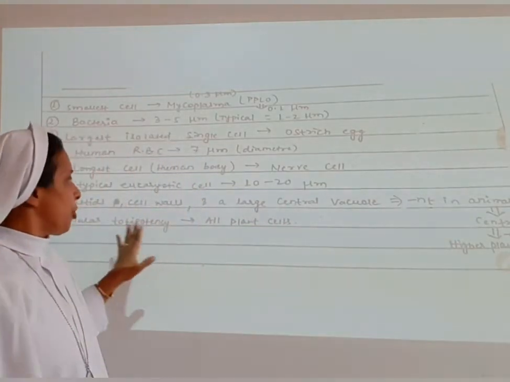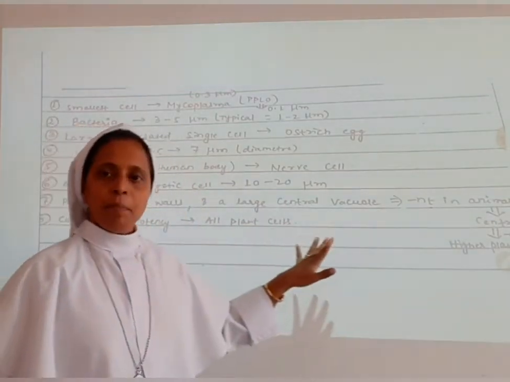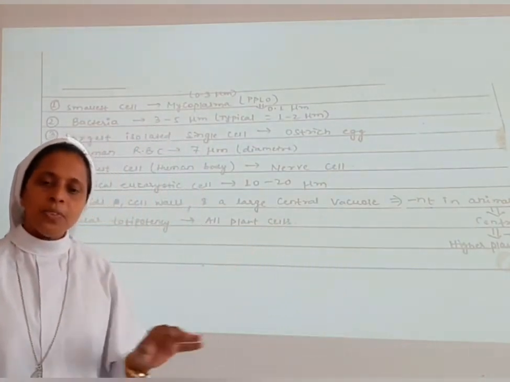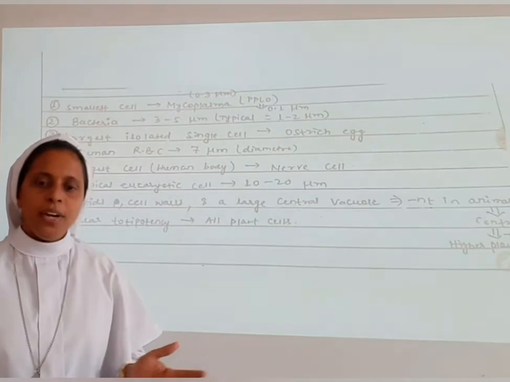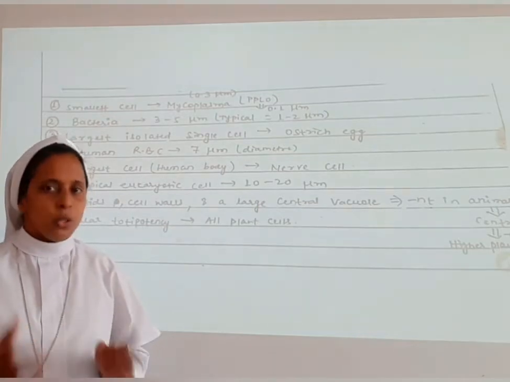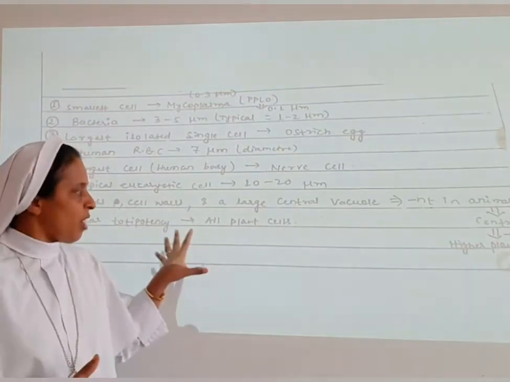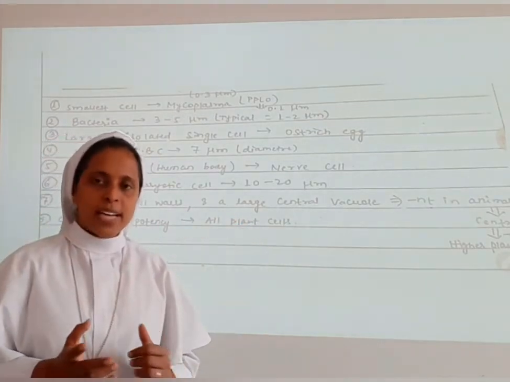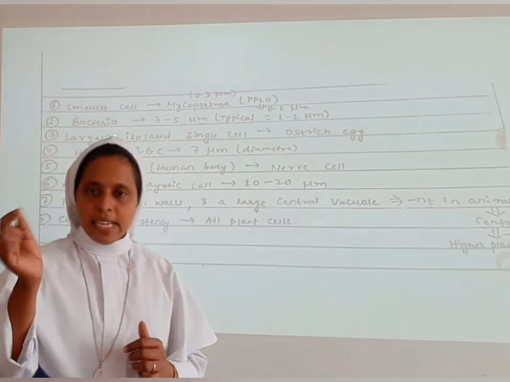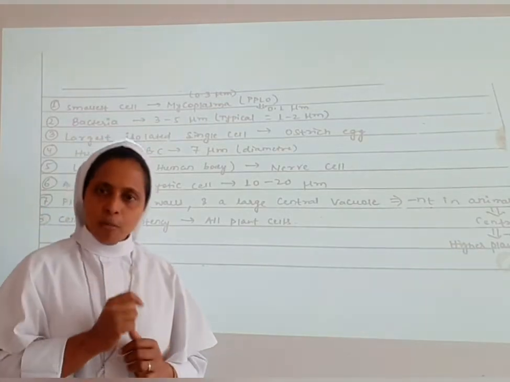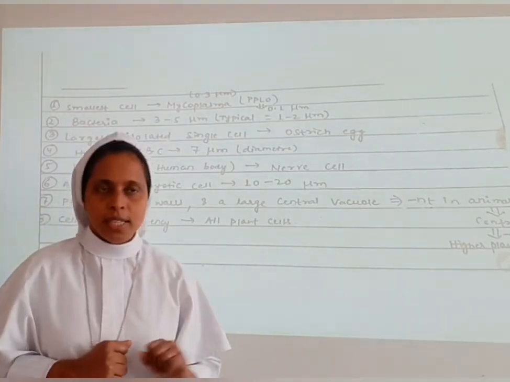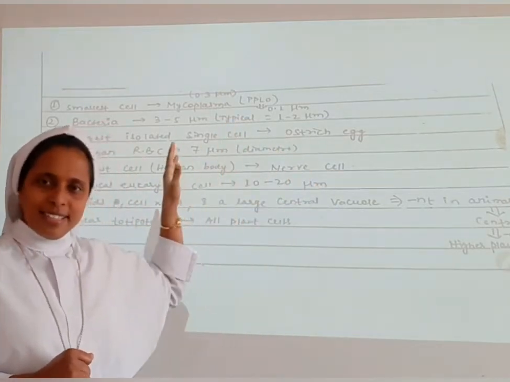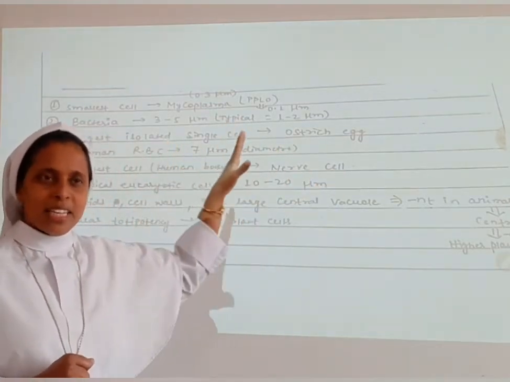Then cellular totipotency. In all plant cells you can see cellular totipotency. What is totipotency? From one cell we can make a full plant body; that is called totipotency. So this is only the general knowledge of the introductory part.